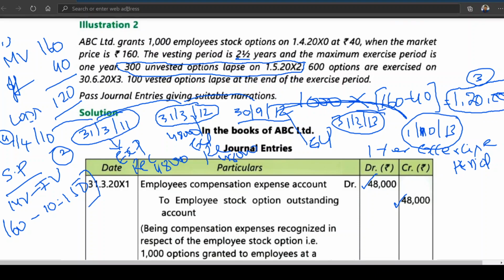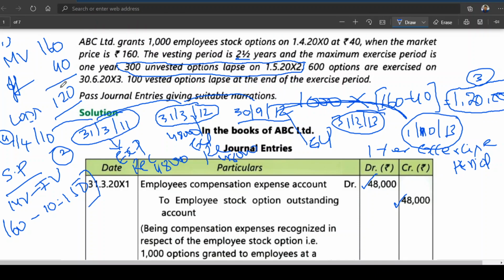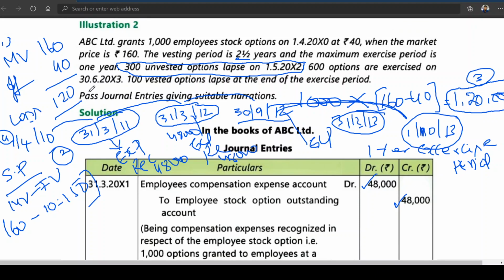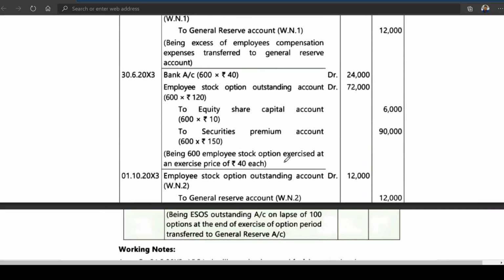By that time, you can see 600 options were exercised on 30th June 2013. Out of 700 vested options, how did you get 700? 1000 minus 300, 700. Out of 700, only 600 options are exercised, before the maximum period given, that is before 1st October 2013. But they can exercise before that also. So on 30th June 2013, 600 options were exercised, leaving 100. These 100 options lapse at the end of the exercise period, meaning nobody has come forward to exercise them.